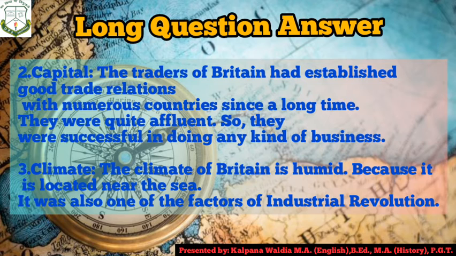So here we have written the crisp points only, that traders of Britain had established good trading relations with the neighboring countries since long, and they were quite affluent, so they were successful in doing any kind of business. Now comes the third factor. The third factor is climatic condition. As we all know, Britain had favorable conditions for establishing the industries. So here we can begin with this sentence. The climate of Britain is humid because it is located near the sea. Now, it is also one of the factors for the Industrial Revolution.